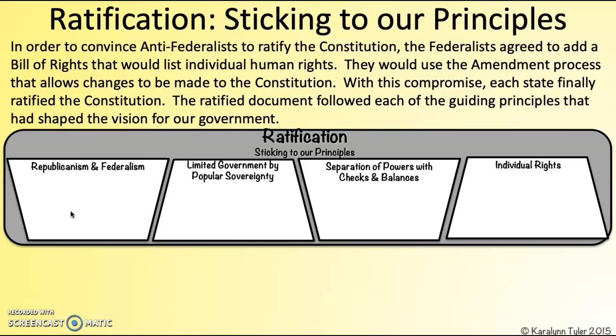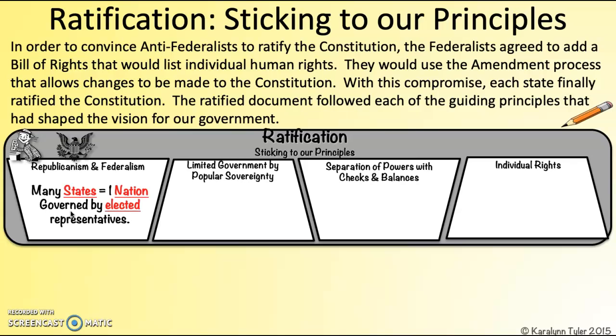We're going to revisit them and see how the new outline of the Constitution fits all 7 of those guiding principles. So one of the principles is republicanism, that we vote and elect representatives to send to a government that unifies this whole country, and that's the whole Federalist piece. So we have many states under one nation, which is federalism, governed by elected representatives, which is republicanism.